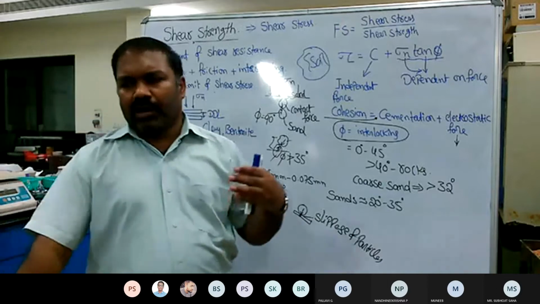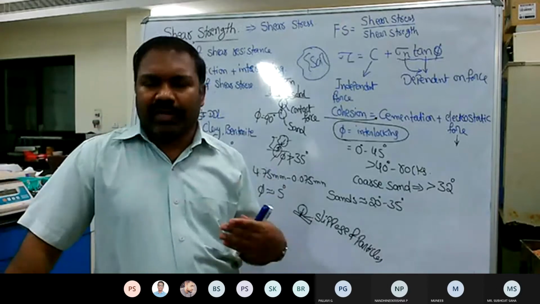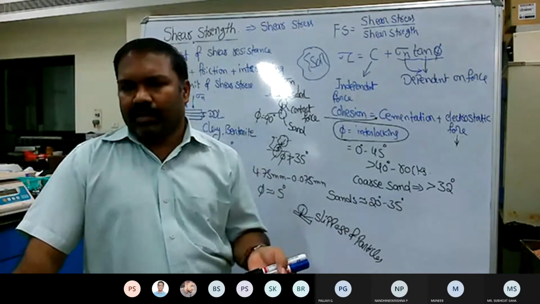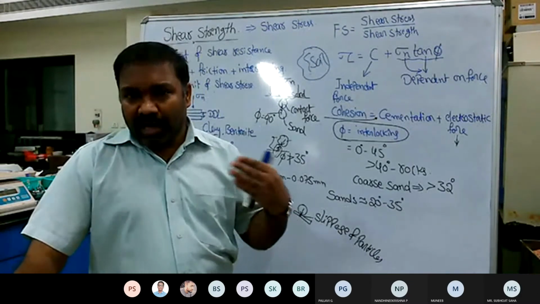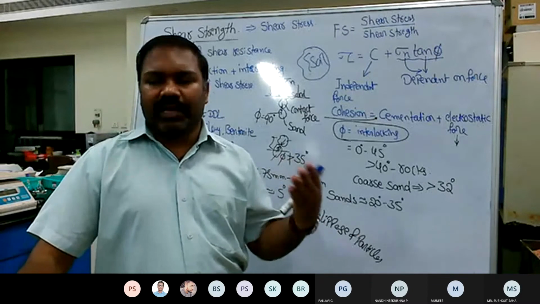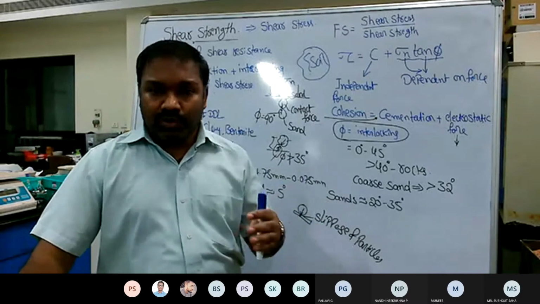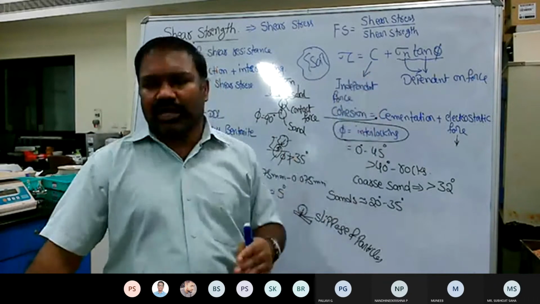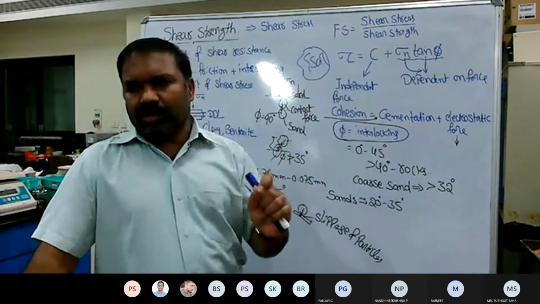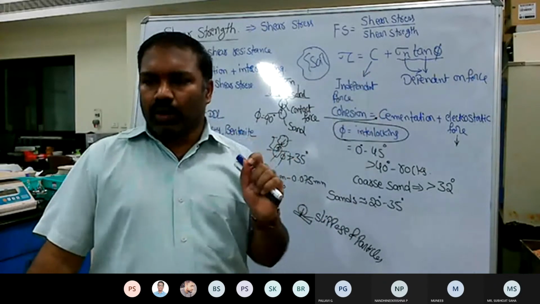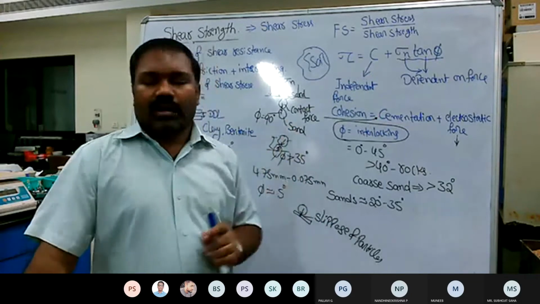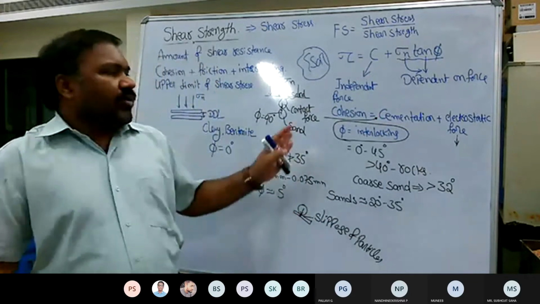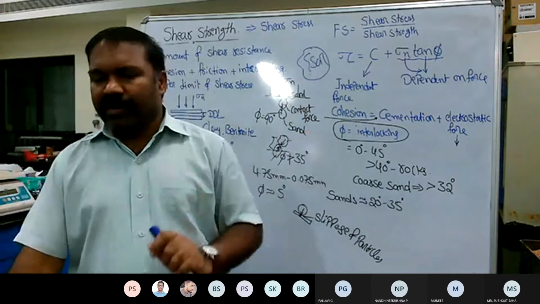Like when you do some kind of calibration. Calibration means again it is also a reading, but for calibration purposes we take some standard material. When you determine the friction or cohesion of those standard materials, that may be called true cohesion or the true angle of internal friction. But otherwise, in general, whatever value is reported is the apparent value.